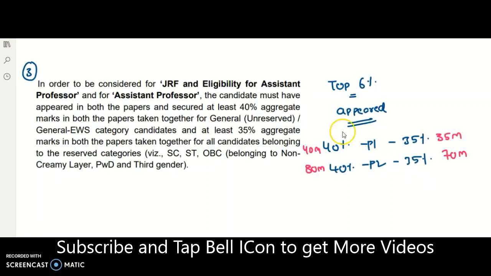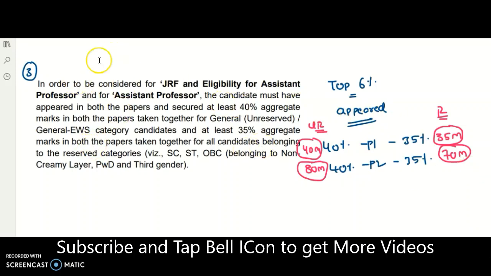And coming to the reservation categories, 35% must be scored in paper 1 and 35% in paper 2. And with respect to marks, out of the 100 marks in paper 1, you need to score a minimum of 40, and out of the 200 marks in paper 2, you need to score a minimum of 80 marks. It is for the unreserved category. For the reservation categories, out of the 100 marks, you need to score 35 marks in paper 1 and a minimum of 70 marks in paper 2. Then only you will be considered for the further selection procedure. So that is the third point.